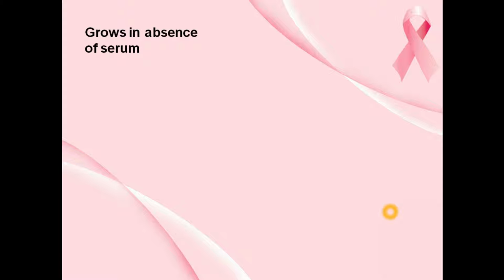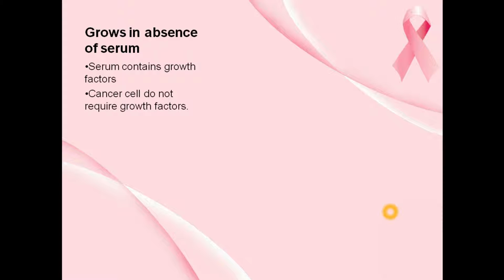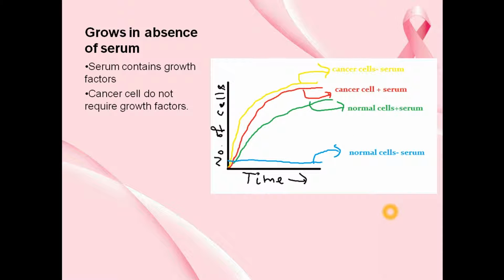Okay. The next characteristic is that it grows even in the absence of serum. Serum contains growth factors and cancerous cells do not require these growth factors. They will grow even in the absence of growth factors. Now this is a graph showing number of cells against time. The cancerous cell, this yellow line, will grow even in the absence of serum, but the normal cell, the blue line, will not grow in the absence of serum because the normal cell requires growth factors.